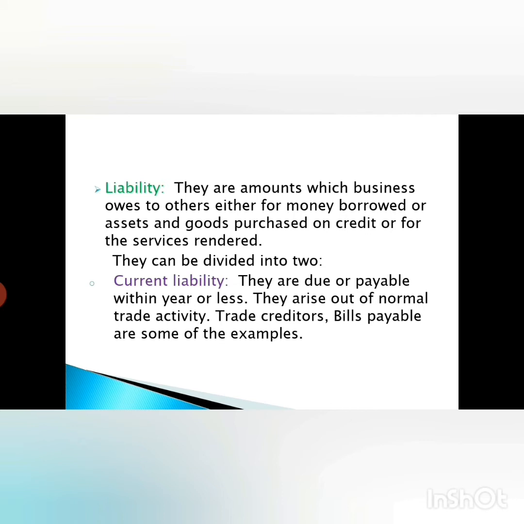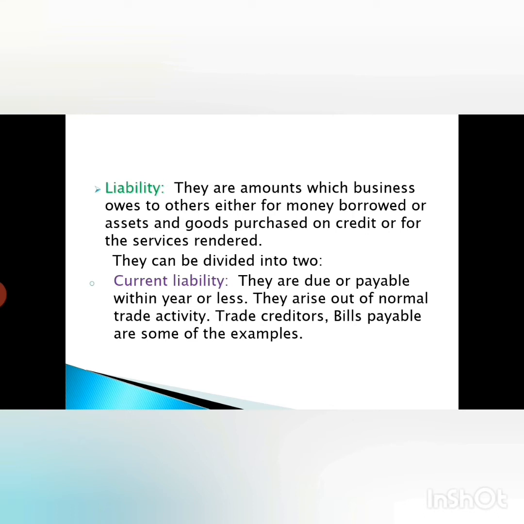When things are purchased on credit, that means the payment will be done in future. So if the business has taken service or goods on credit, it has to pay back, which again becomes a liability. It can be divided into two.